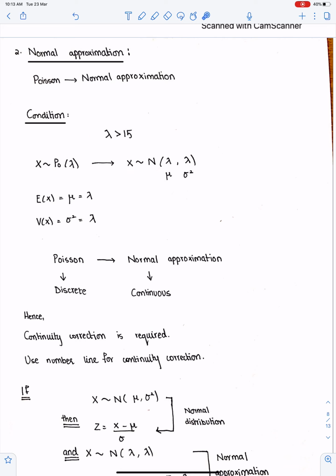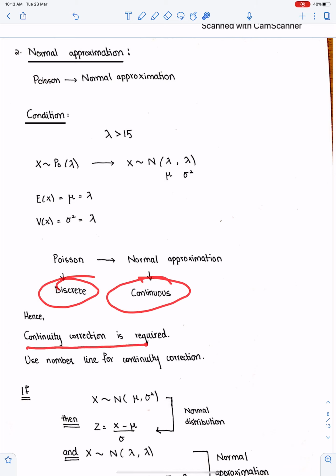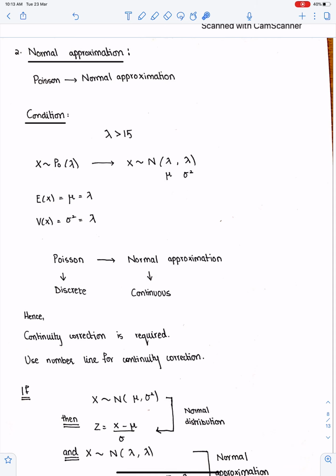And we write the normal distribution like this, mu, sigma square. Since the mean of Poisson is lambda and the variance is also lambda, mu is lambda and sigma square is also lambda. So the normal distribution will become lambda, lambda. Poisson is discrete, normal is continuous, hence continuity correction is required. The best way of continuity correction is the number line, so use the number line for continuity correction.